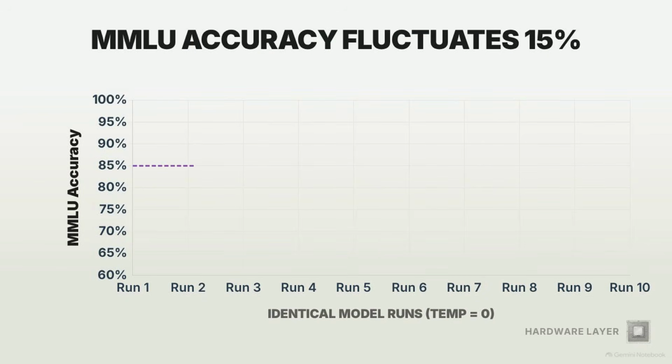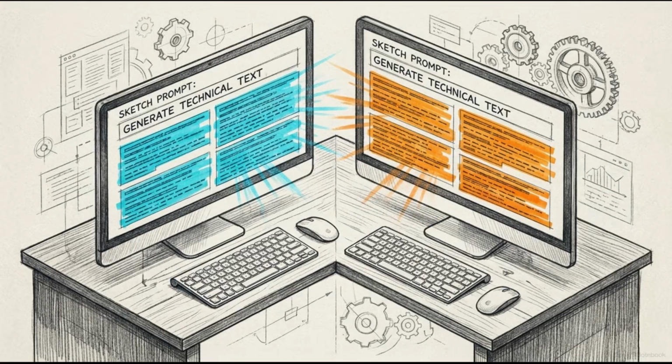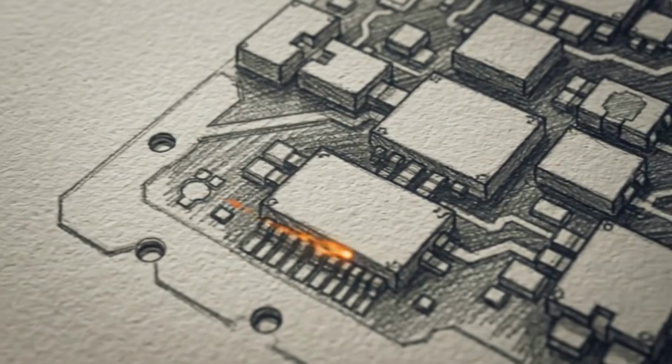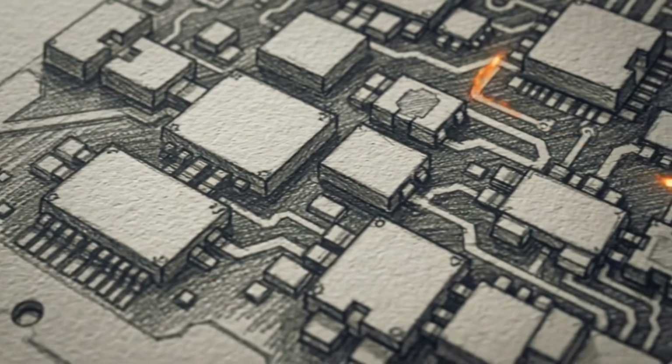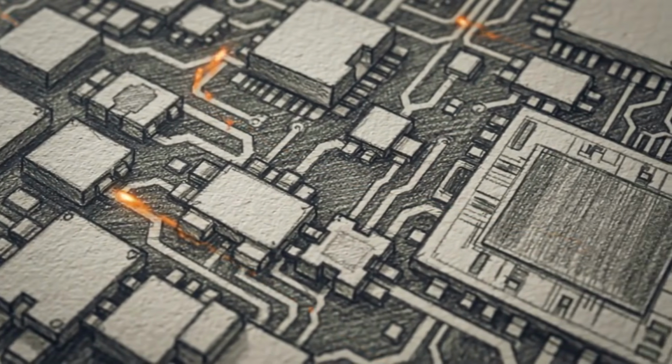Researchers testing major reasoning benchmarks like MMLU, tasks requiring consistent logic to achieve a high score, found that even with deterministic settings locked in, identical runs produced accuracy variations as high as 15%. Submitting the exact same prompt to the exact same model yields divergent results, because LLM inference in a production environment is inherently non-deterministic. The root cause lies entirely outside the language model's probabilistic algorithms. It is a physical consequence of executing operations on high-performance GPUs.